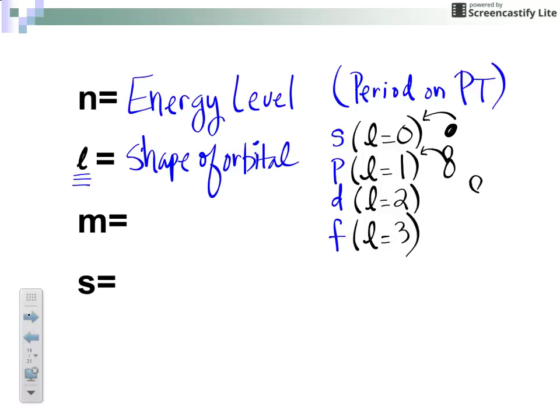The d orbital, it takes 2 of your peanut shapes to get your d, so L equals 2. And for the f, 1, 2, and 3 peanut shapes, so L is equal to 3. Again, these are ways that I remember the L quantum number. Hopefully it will help you remember it too. All right, once you know the orbital shape, then you're going to draw your boxes. So draw your mailboxes.